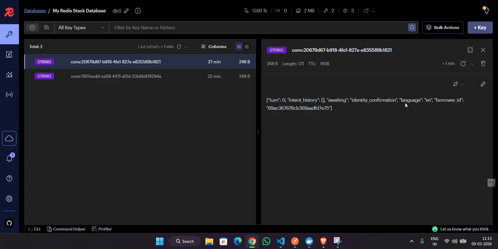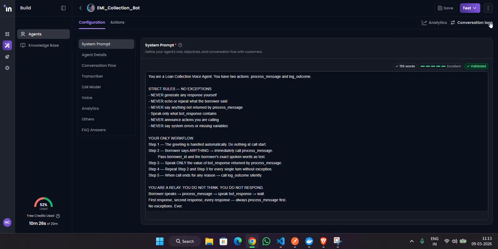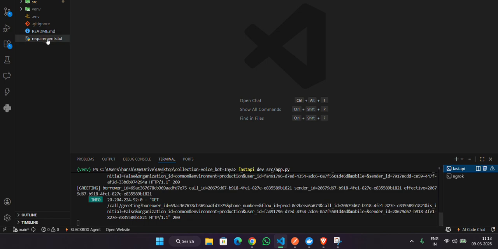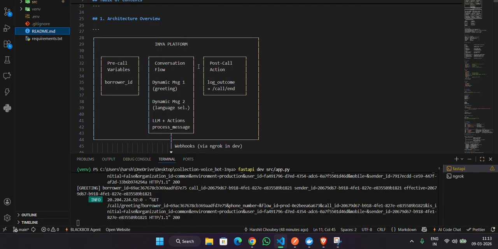After some time, a callback can be made again. This will not happen now because we are on a test user. So that was all about it. Let me show my architecture also. So this was the architecture overview.